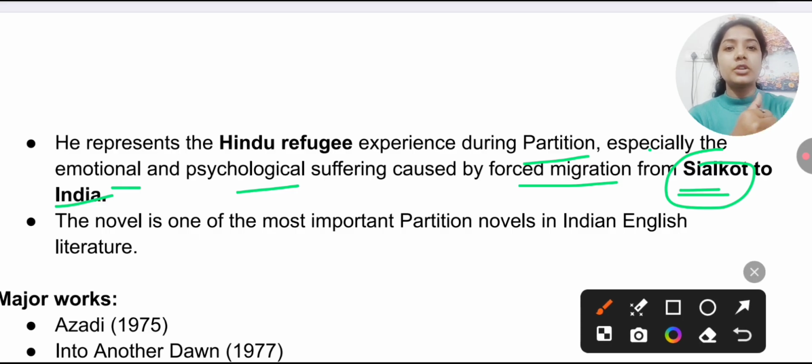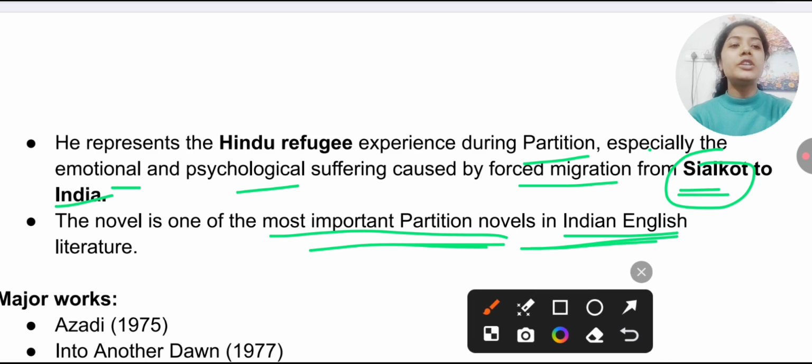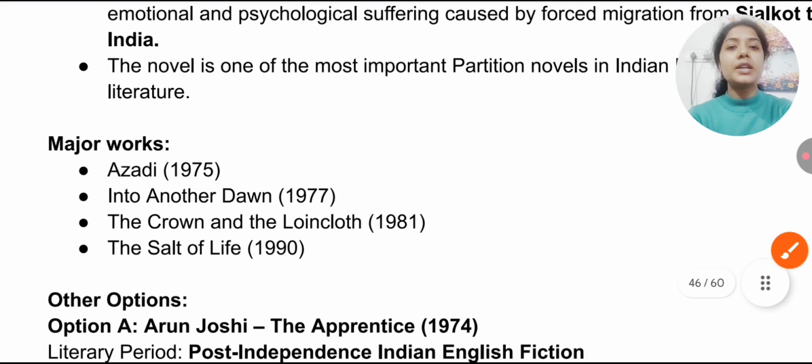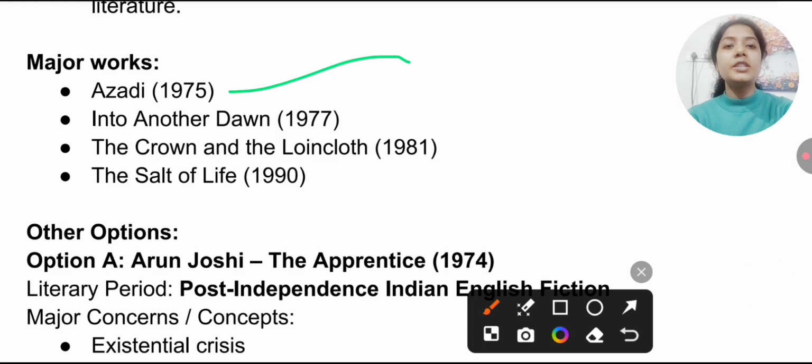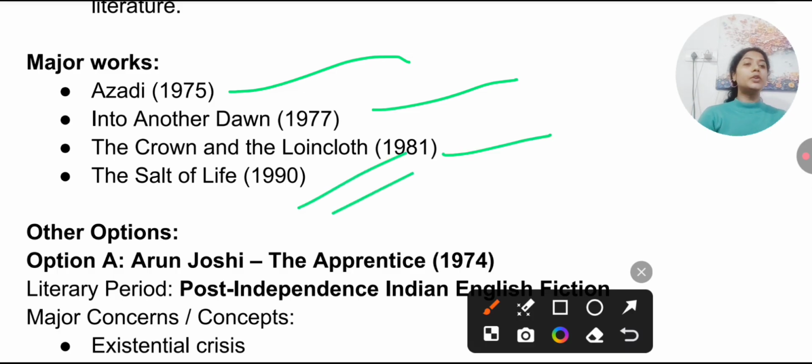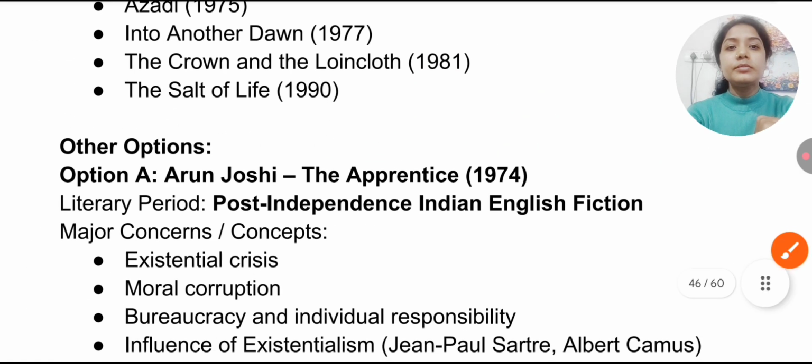The novel is one of the most important partition novels in Indian English literature, which is Azadi. Remember the important works by Chaman Nahal: Azadi, 1975, Into Another Dawn, 1977, The Crown and the Loin Cloth, 1981, and The Salt of Life, 1990. So I hope it is clear now.